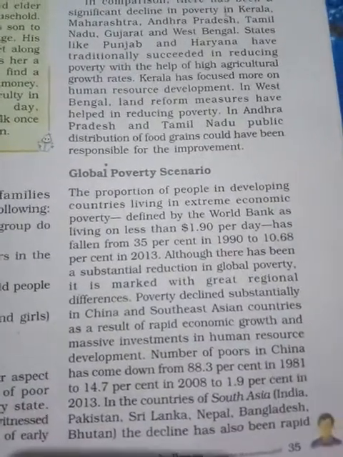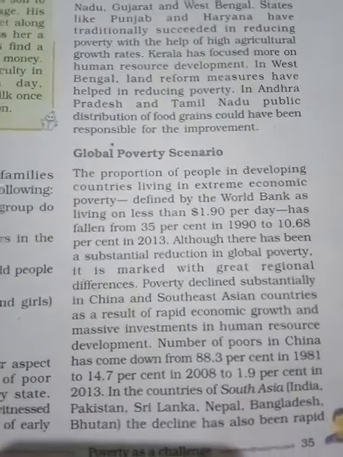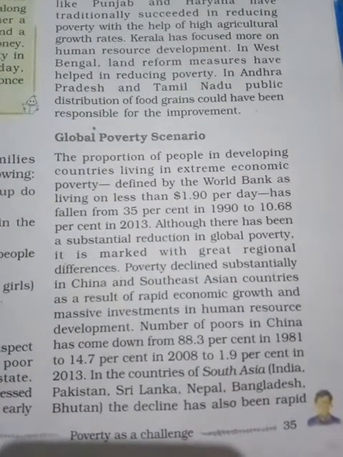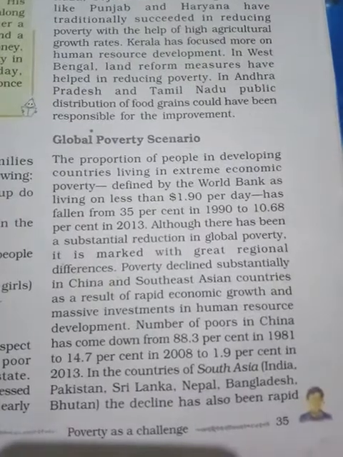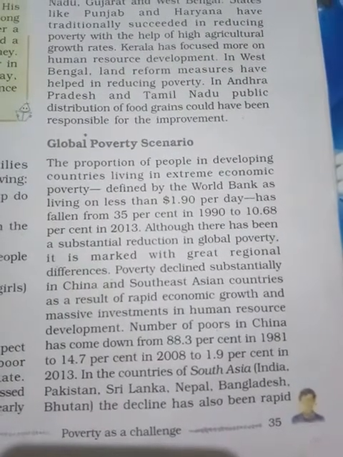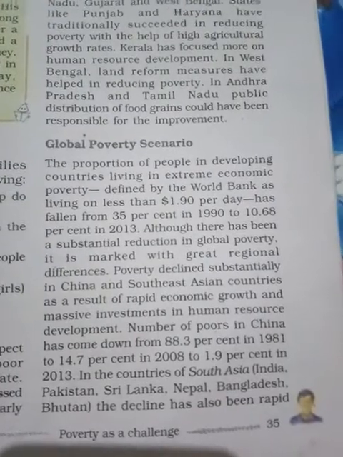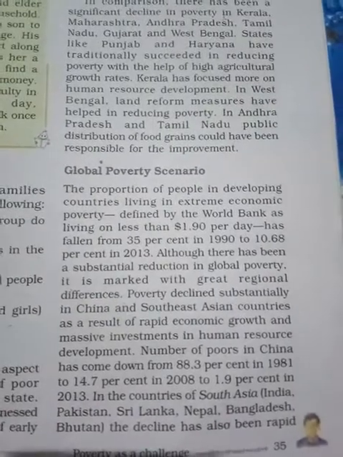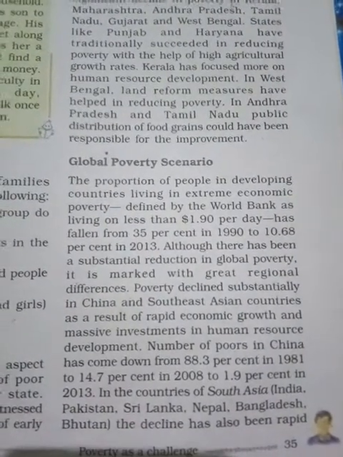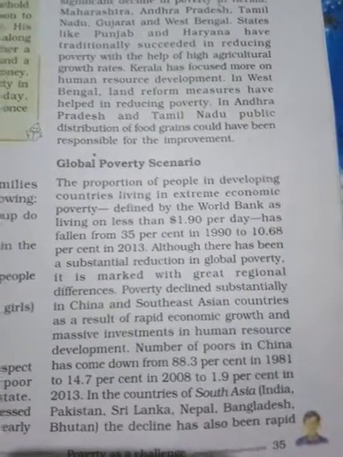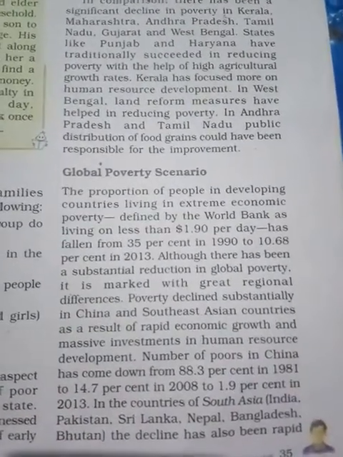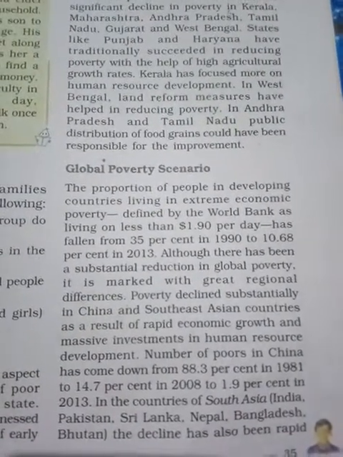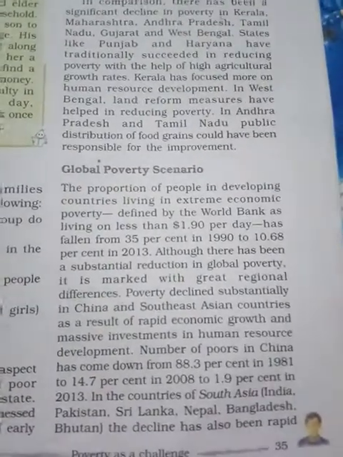Poverty declined substantially in China and Southeast Asia as a result of rapid economic growth and massive investment in human resource development. Look here, the poverty level is greatly declined in China and Southeast Asia. Why? Because of their rapid economic growth, and they invested more towards human resource development. That country knows that if they invest in human resource development, then poverty will be reduced. So that's why they are giving more importance to this.